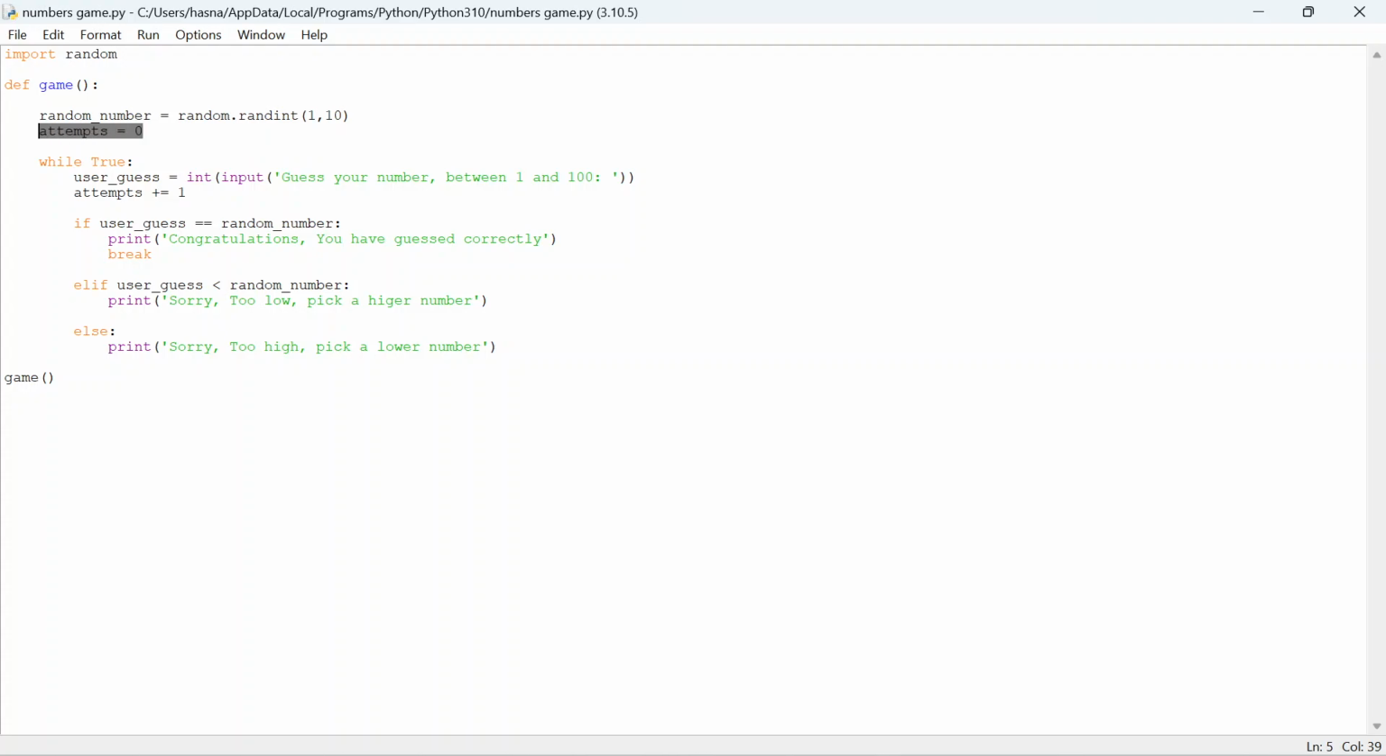I want you to print the attempts the user takes. So you print this, congratulations, you guessed correctly. And then after this, I want you to print the attempts. So you'll have another print, and you will basically write something that this is the amount of attempts you took, and then you'll simply have a comma and then attempts, and it will print that.